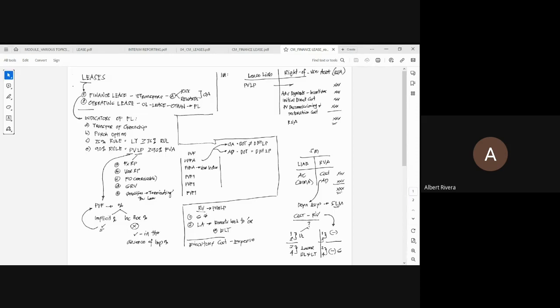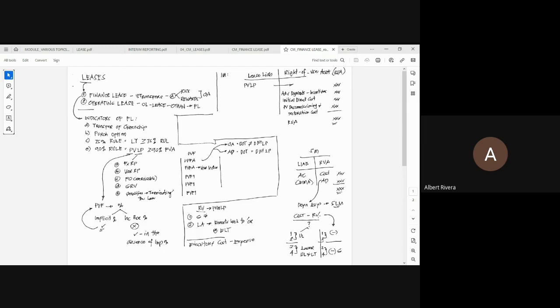Residual value. A residual value class may be guaranteed or unguaranteed. Guaranteed o kaya hindi guaranteed. Ngayon, kailan mo i-consider ang residual value sa pag-compute, sir, ng depreciation? If there is a chance or potential that there would be a transfer of ownership or the underlying asset may be transferred to the lessee at the end of the lease term, then deduct the residual value whether the residual value is guaranteed or unguaranteed.